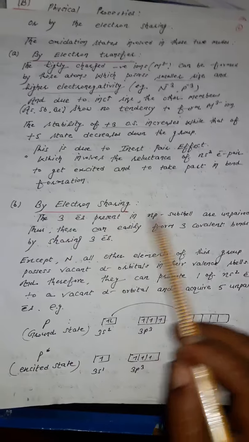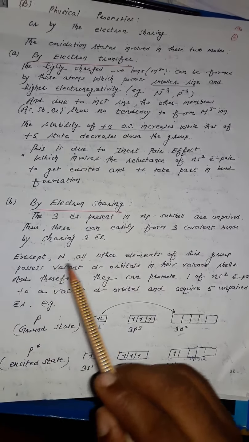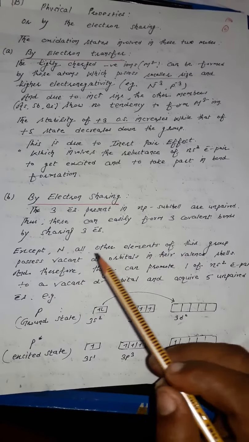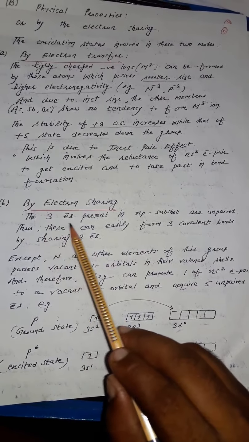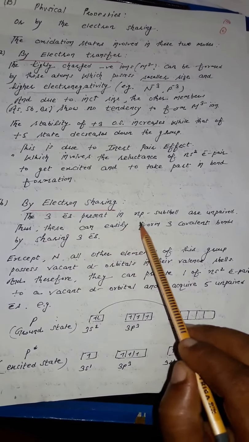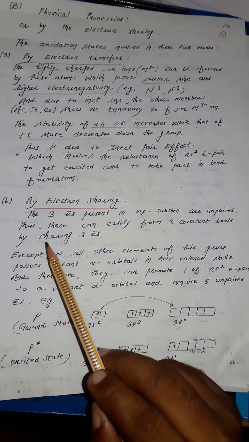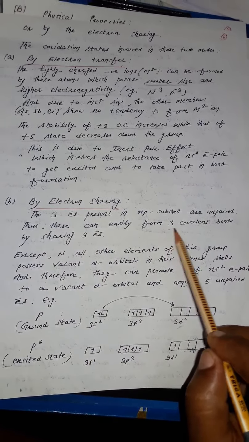Second is by electron sharing. Electron sharing can show plus as well as minus 3, depending on sharing of electrons with which element, more electropositive or less electronegative. The three electrons present in the np subshell are unpaired. How many unpaired electrons can go in covalent bonding? 3. So these can easily form 3 covalent bonds by sharing 3 electrons.